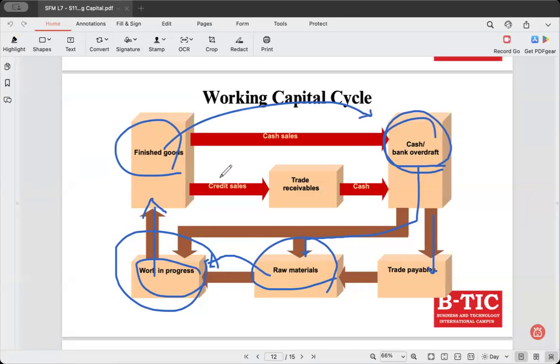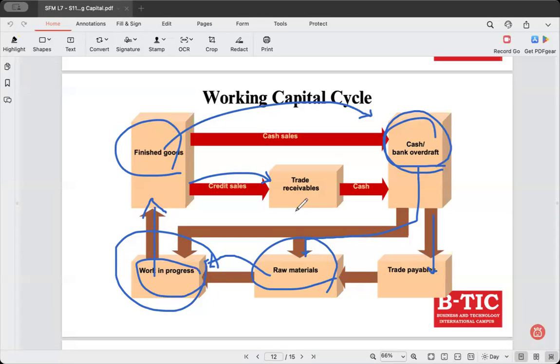You call it cash sales. And you have credit sales. What does credit sales mean? The customer purchases the goods now but pays later. So trade receivables are also called debtors. Debtors means the customers owe the company.